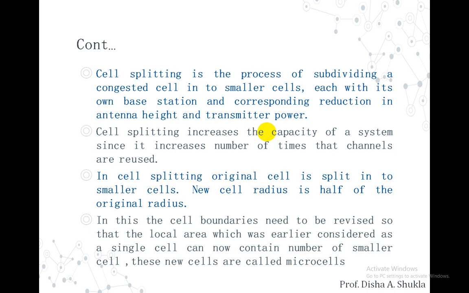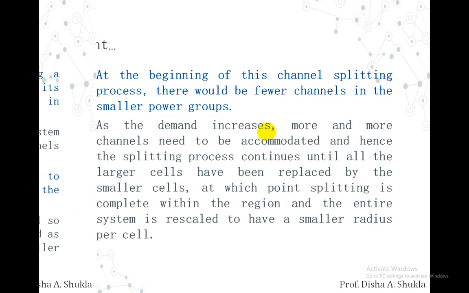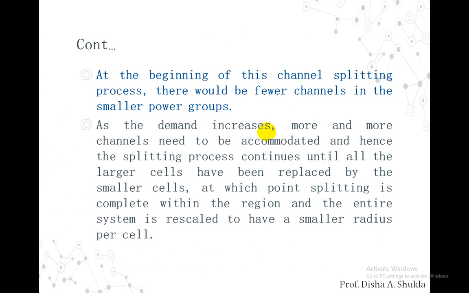Here the new cells that will be generated are called microcells, and they will be generated such that we have to revise the whole cell boundaries. Now, at the beginning of the channel splitting process, there would be fewer channels in the smaller power groups, and as the demand increases, more and more channels need to be accommodated, and hence the splitting process continues until all the large cells have been replaced by the smaller cells.